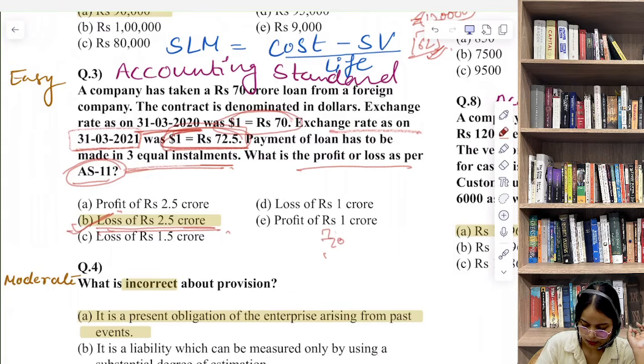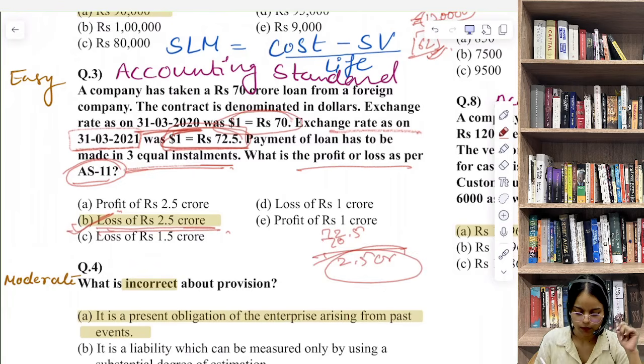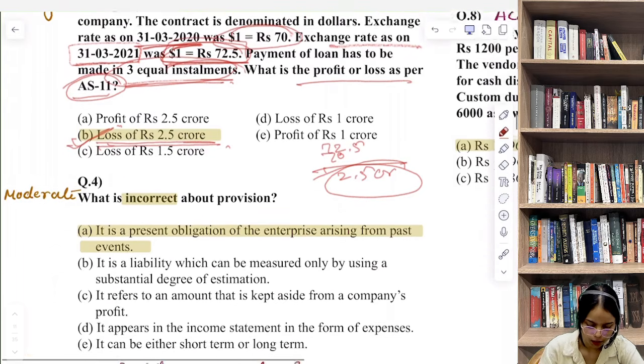So 72.5, then we have 2.5 crore. So basically 3 equal installments, that was irrelevant for our answer.